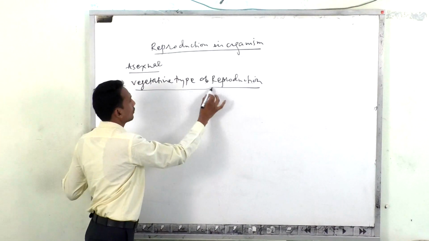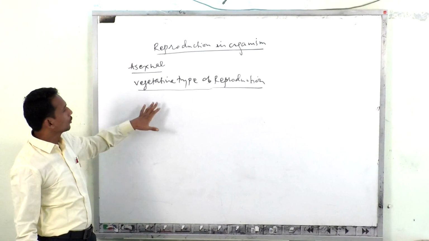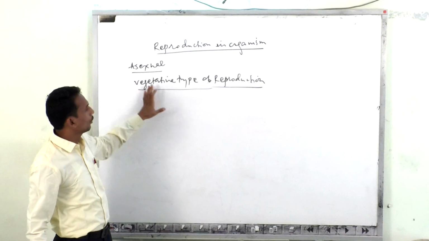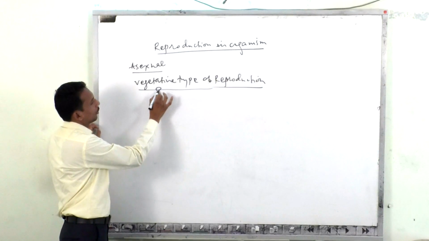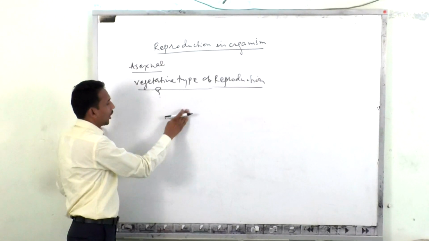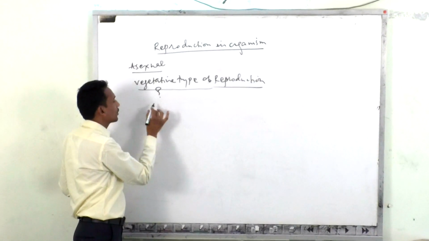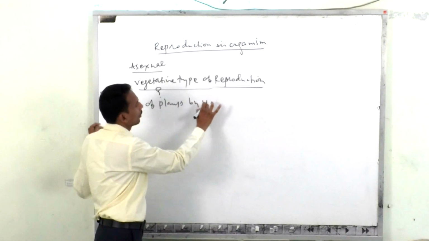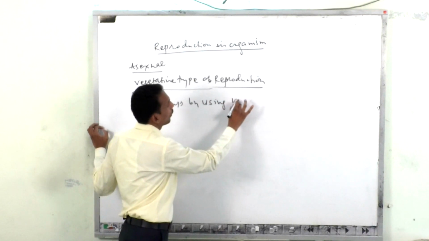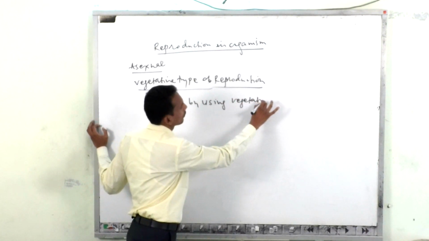And look at this. What do we have to discuss today? Today we have to discuss the vegetative type of reproduction and what is the meaning of this vegetative type of reproduction. Vegetative type of reproduction is nothing but the reproduction of plants by using vegetative organs